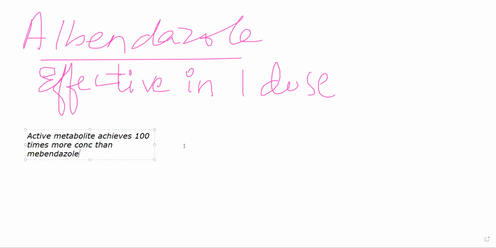So clearly its bioavailability is much better compared to that. Fatty food also increases albendazole absorption. So if you are able to give it with any fatty meal, you can give it with food, or you can give it with ghee, it will be better.